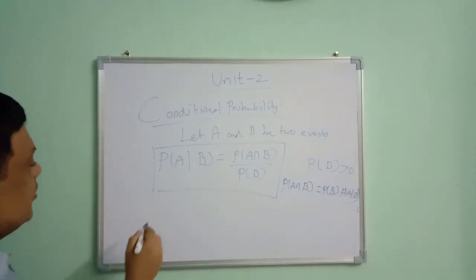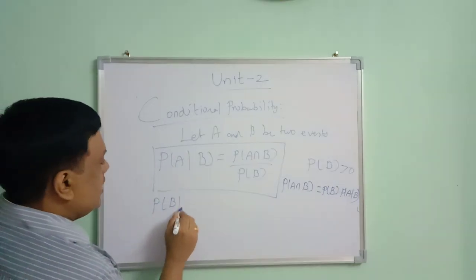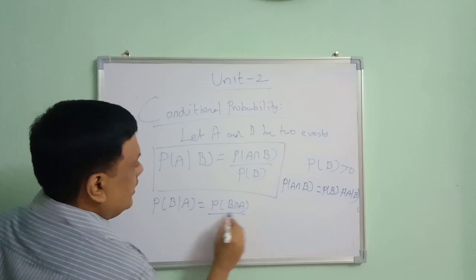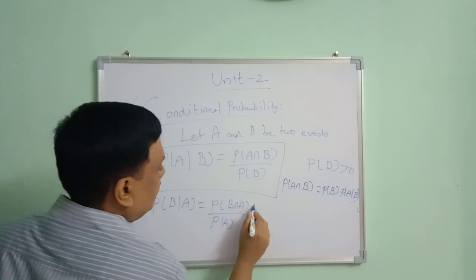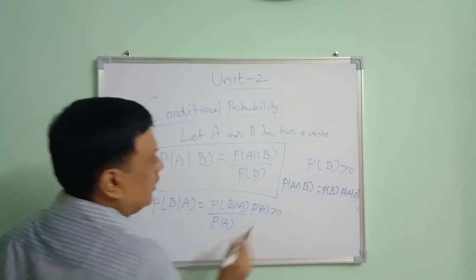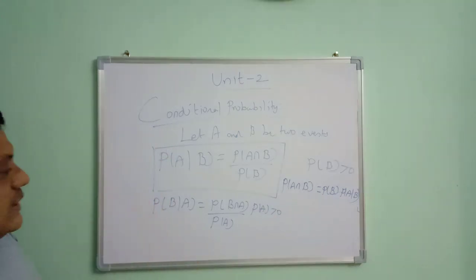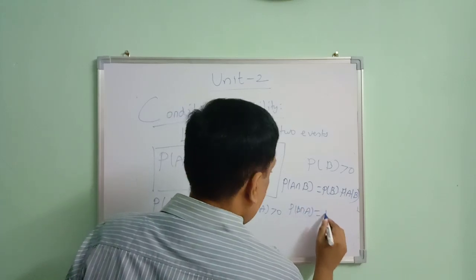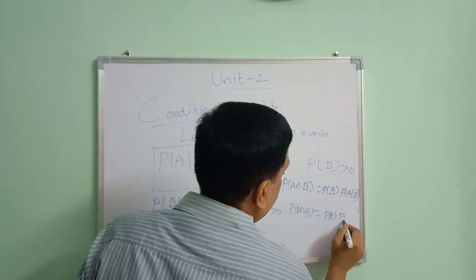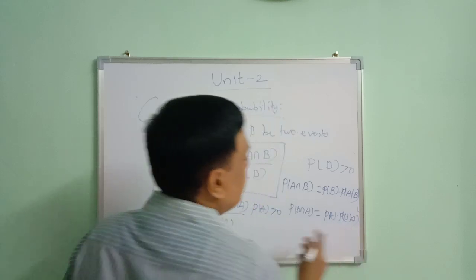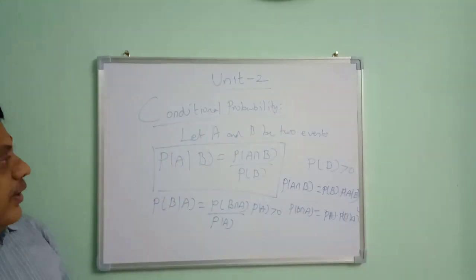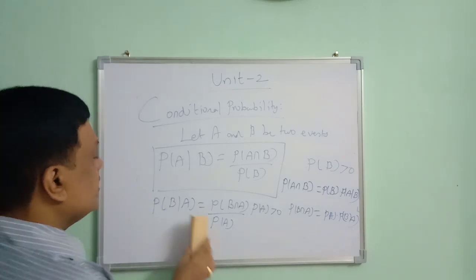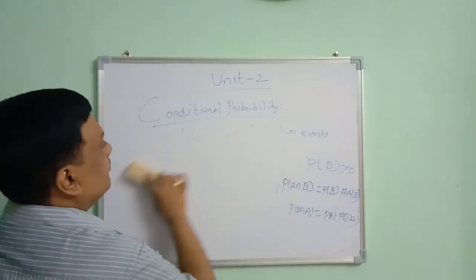Similarly, conditional probability, probability of B given A is equal to probability of B intersection A divided by probability of A, provided probability of A should be greater than 0. Cross multiplying this, what do we get? Probability of B intersection A is equal to probability of A into probability of B given A. From this conditional probability only, we have this multiplication theorem of probability. Okay.